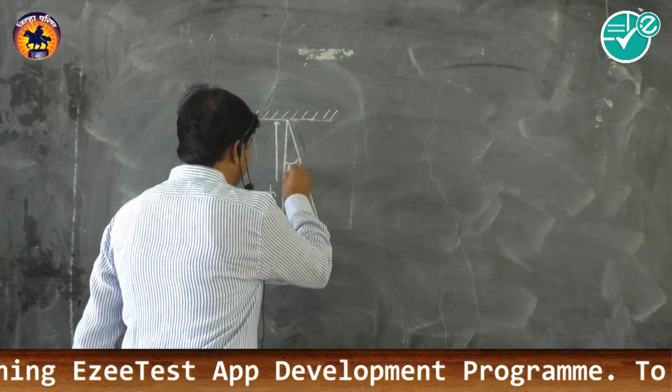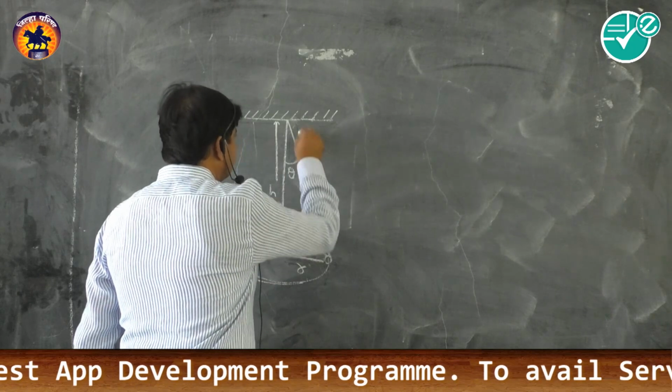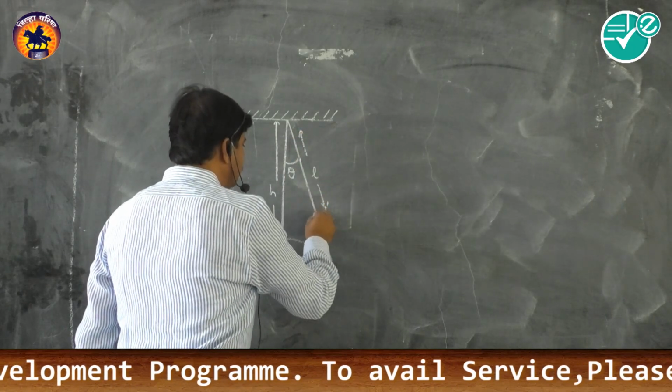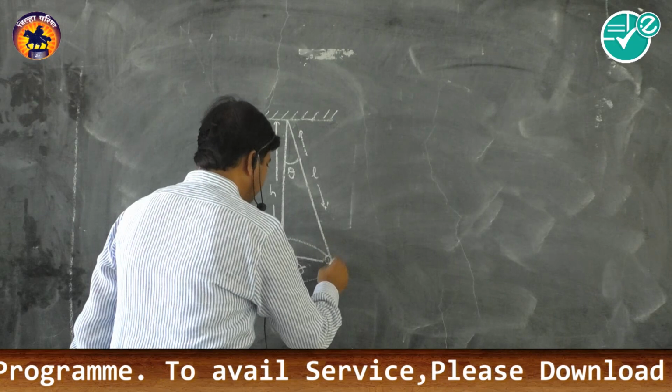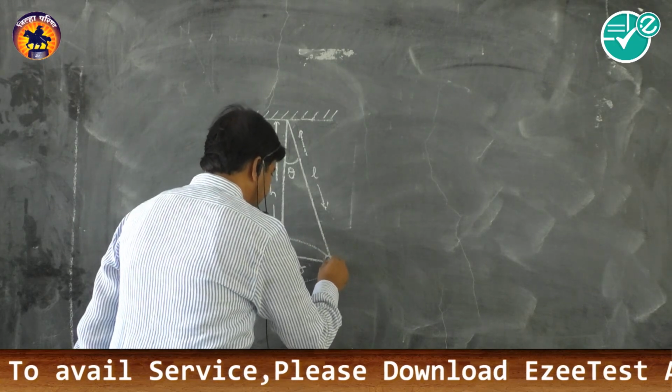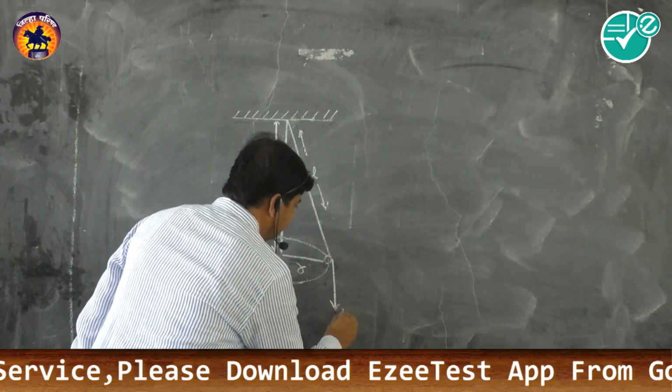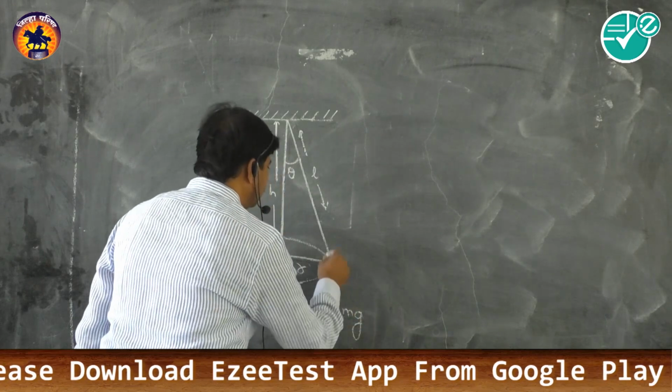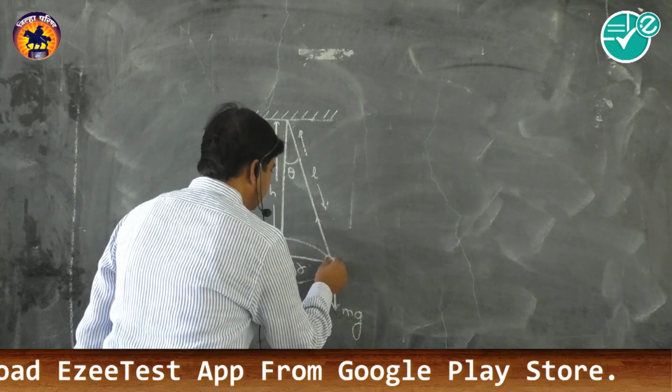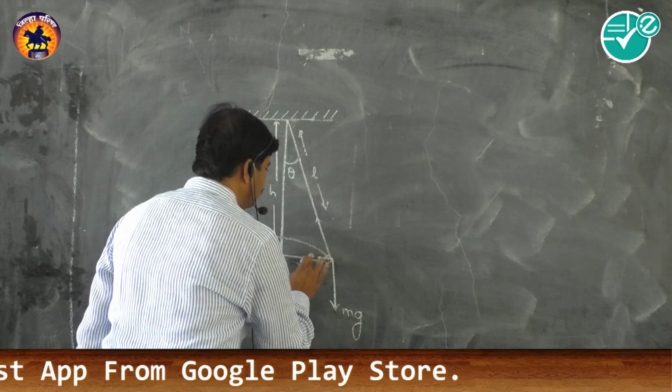If this is the angle theta, the tension will be along the string, and the weight mg in the downward direction. The tension can be resolved into two components.